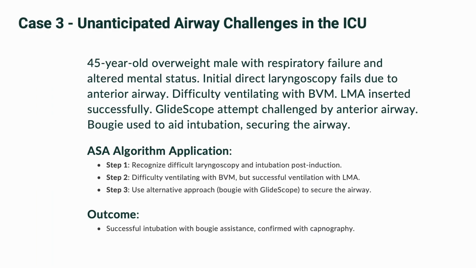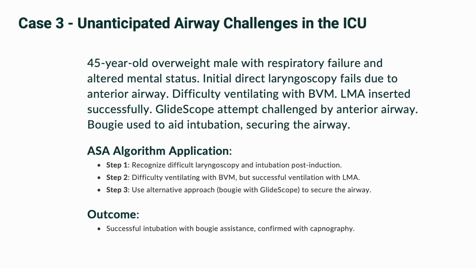Here is another case example of unanticipated airway challenges. A 45-year-old overweight male arrives to the ICU with respiratory failure and altered mental status, so we opt for intubation. Direct laryngoscopy is attempted first, but the anterior airway blocks vocal cord visibility. Attempt 1 fails. Bag valve mask ventilation struggles, so we place an LMA, which stabilizes him with good airflow.